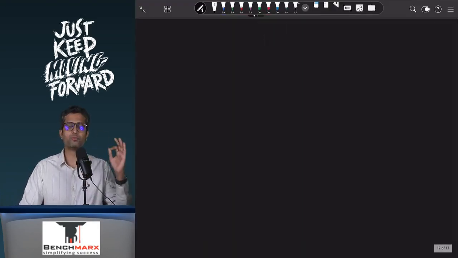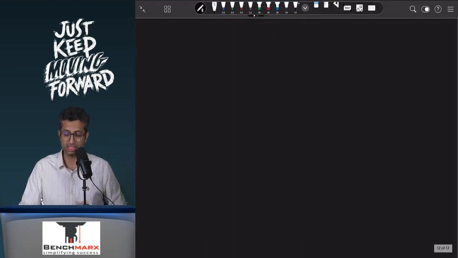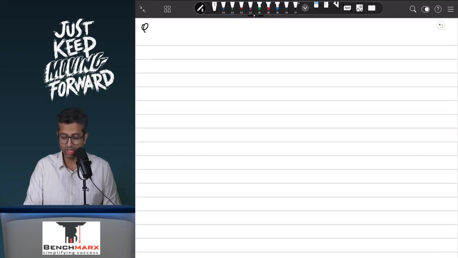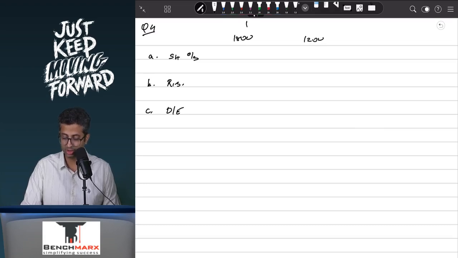Over here you will first try to test the shares outstanding test. So the amount that you need to buy back over here based on the shares outstanding test. Second would be the resources test, and third would be your debt to equity test. Now whether the loan is 1800 crores case 1, whether the loan is 1200 crores that is case 2, or whether the loan is 1500 crores in case 3.